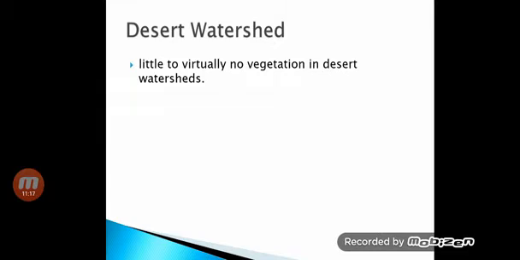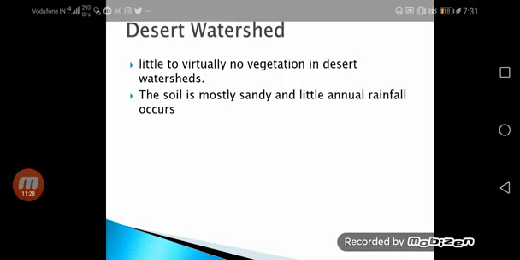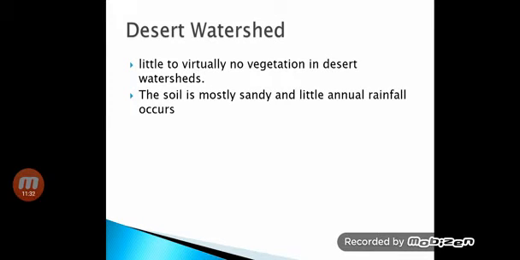Next is the desert watershed. In these watersheds there is little to virtually no vegetation. Also the soil is mostly sandy and there is little annual rainfall.